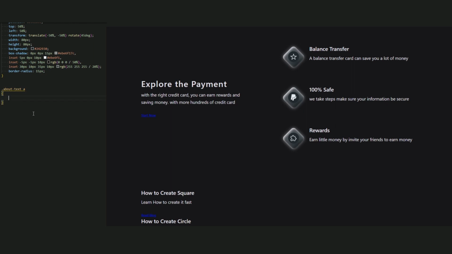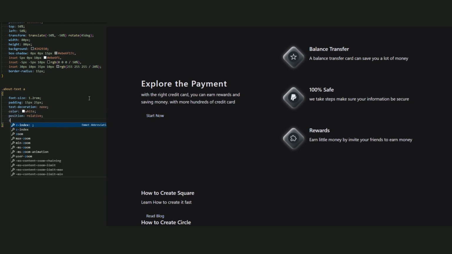Now for the link that we have here, let's call about text a. Font size be 1.2 rem, add a padding of 15 pixels and 25 pixels. Text decoration be none and the color be white. Position be relative to add a before for it. And the z-index must be 1, and for the transition I add this. Okay, it's a shame I can't add a cubic bezier for it. That's okay, we create a cubic bezier in part 2.